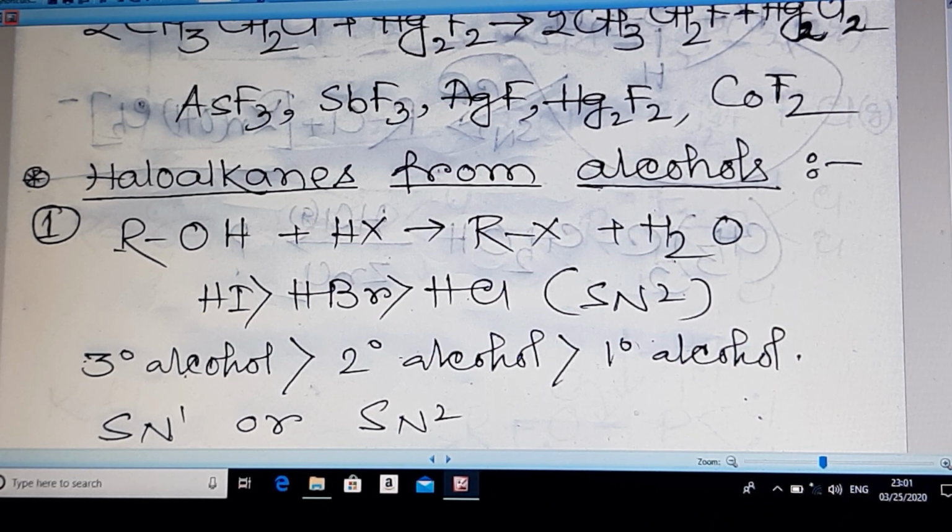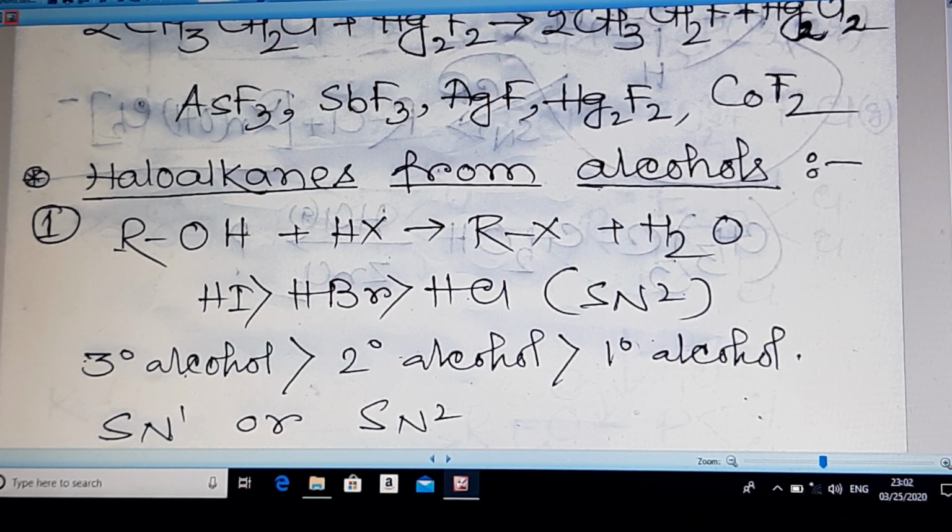If it is in the gaseous phase, then it will try to follow the SN2 path. But you will think that alcohol is a protic substrate. That's fine, but not in all cases. Alcohol is not like water, it will not be able to form a carbocation by itself.